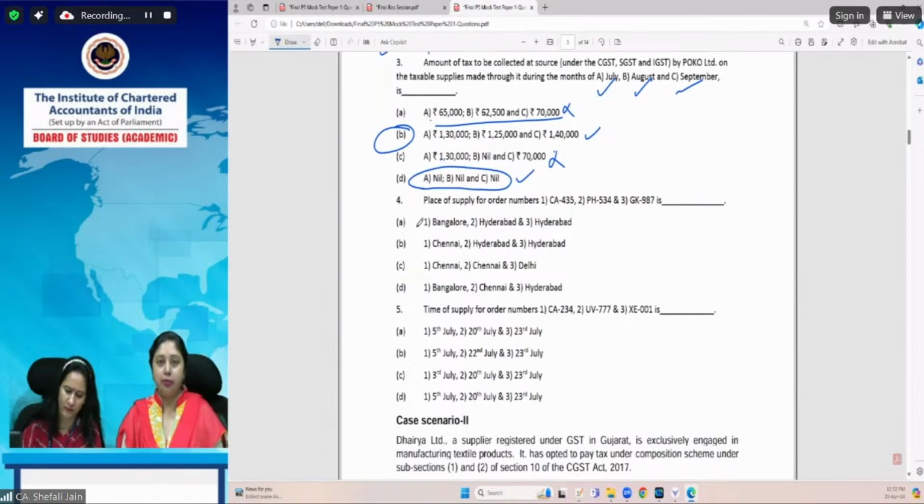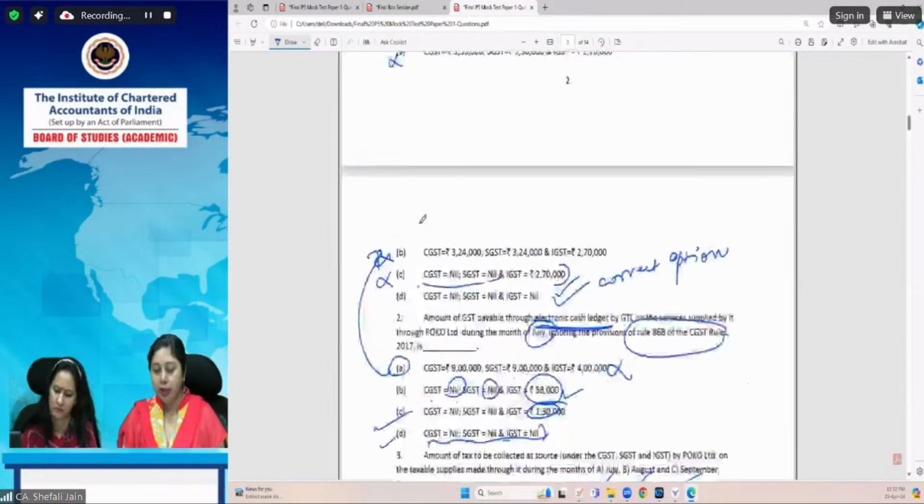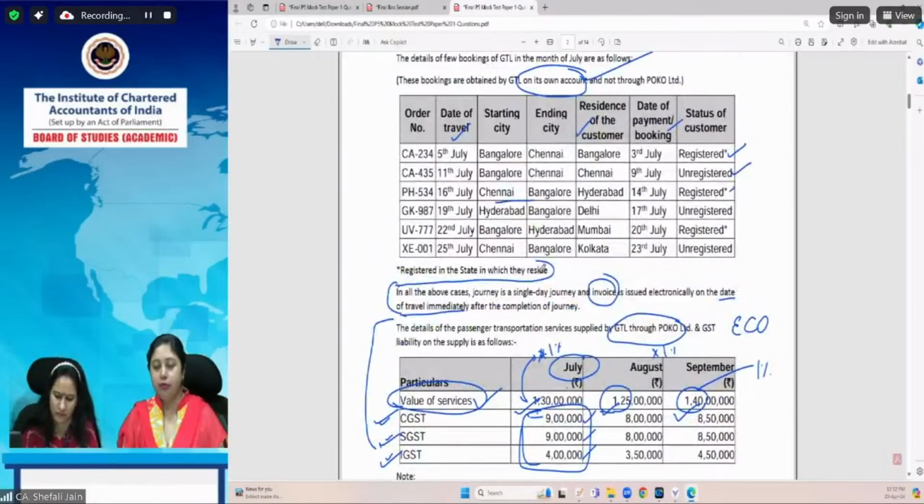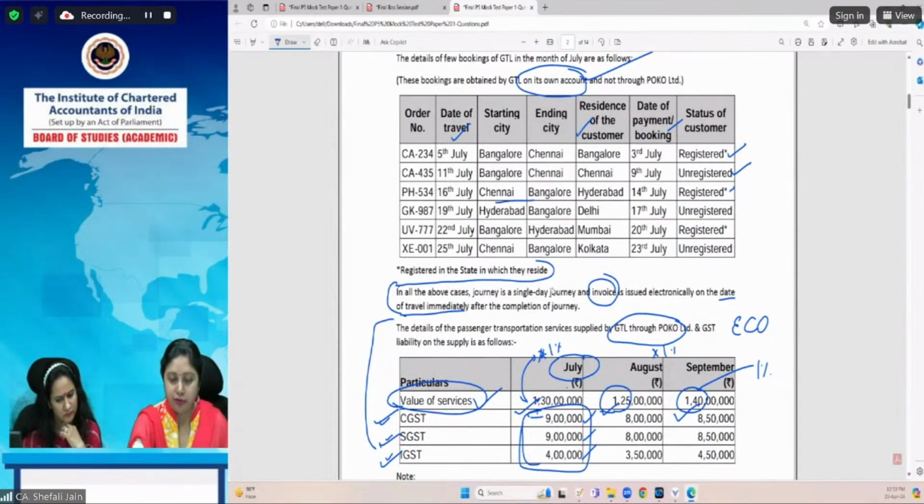So let us start with question 4 now. Place of supply for order numbers. These are 3 specific order numbers which are given to you, because order numbers here are given only in case where we have booked the orders on our own, or where GTL has booked the orders not through ECO but through direct booking. The orders given to us are 435, then 534 and 987. So these are the 3 orders for which we have to compute the place of supply.